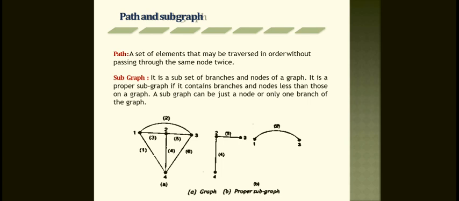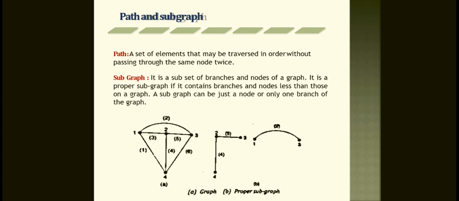Now we come to the path and subgraph. What is a path? A path is a set of elements that may be traversed in order without passing through the same node twice.